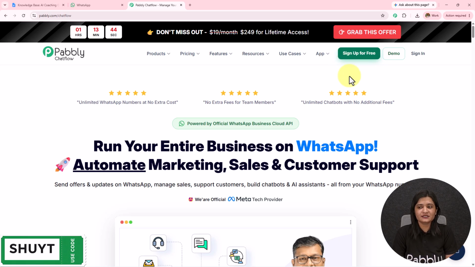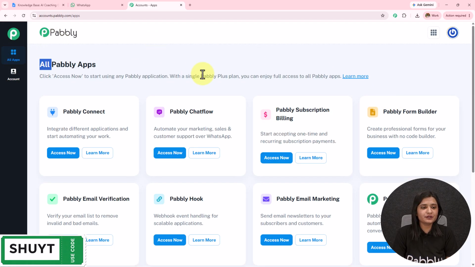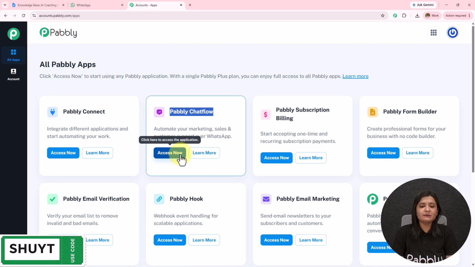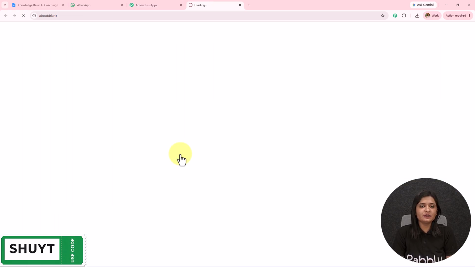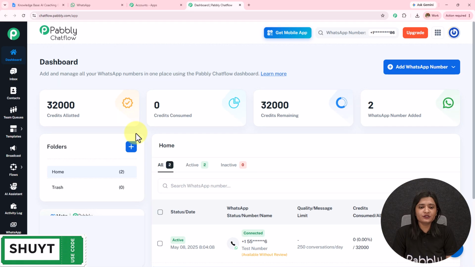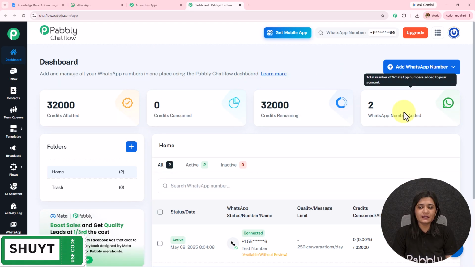Here, as I'm an existing user, I'll click on this sign in. And here all Pabbly apps page has appeared, which is showing me all the Pabbly applications. I'll click on this Pabbly Chatflow access now, and I will be landed towards the dashboard of Pabbly Chatflow, where I will be able to find the credit allotted, credit consumed, credit remaining, and the WhatsApp number added.